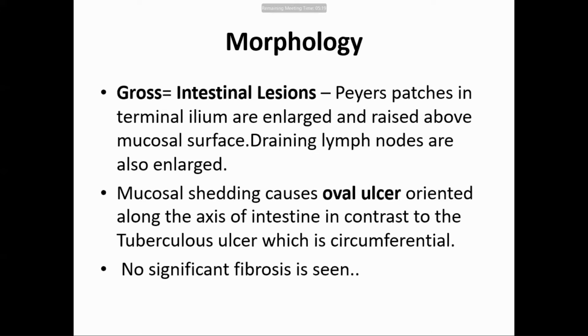In tuberculosis there is also stricture, a lot of fibrosis, and narrowing of the lumen. So one is transverse, the other one is vertical. And in typhoid, there is no significant fibrosis. In typhoid, there is enlargement of the Peyer's patches, then ulceration on the surface of the Peyer's patches, which is longitudinal to the lumen of the intestine, and there is ulcer formation.